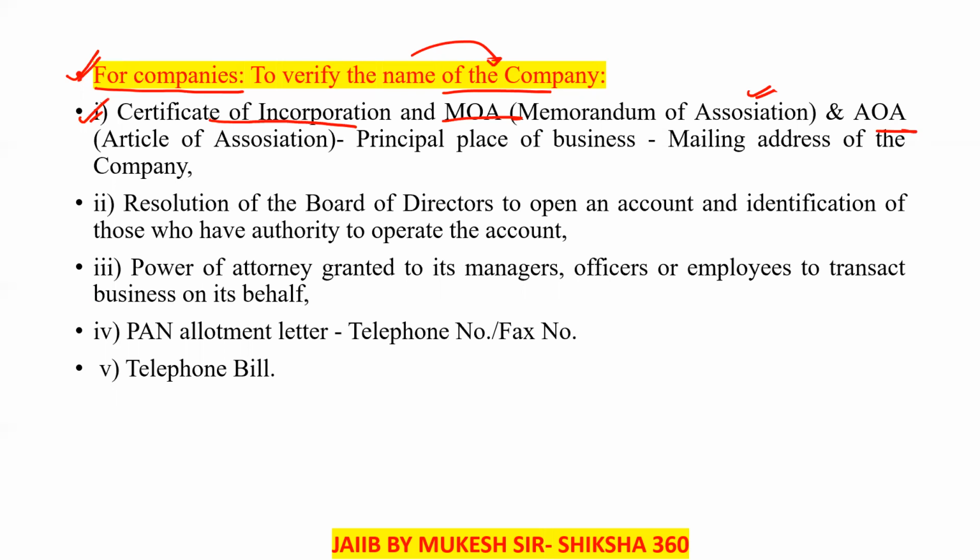For companies, to verify the name of the company, we need the certificate of incorporation, memorandum of association and articles of association. Then the principal place of business, basically where the business is going on, and the mailing address of the company.